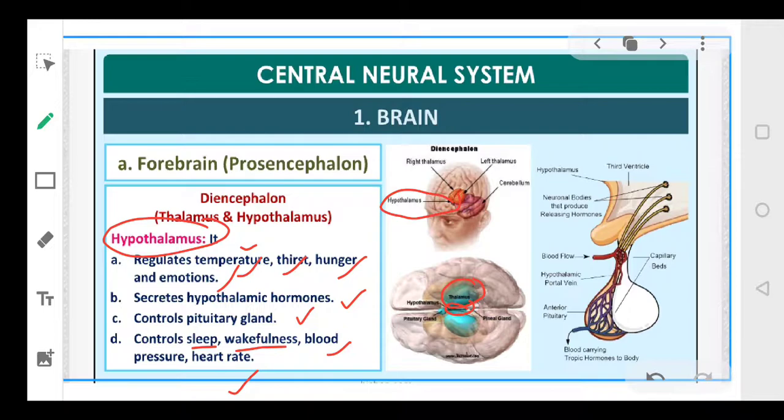So hypothalamus is basically a very important center in the brain, right? And it also contains a number of neurosecretory cells, okay? And these neurosecretory cells produce various hormones. So हाइपोथैलेमस के अंदर neurosecretory cells present हैं, and these cells release the hypothalamic hormones. Okay everyone, right?